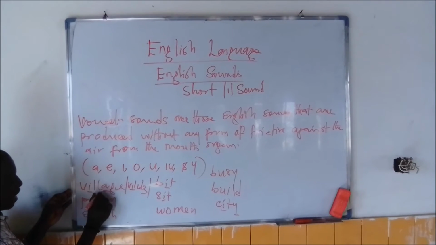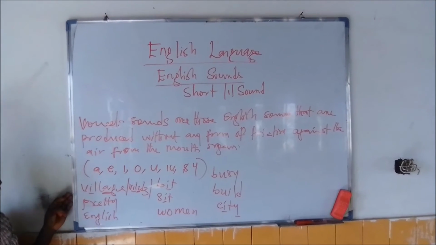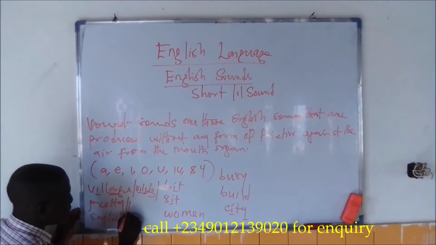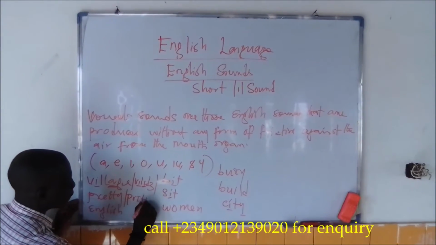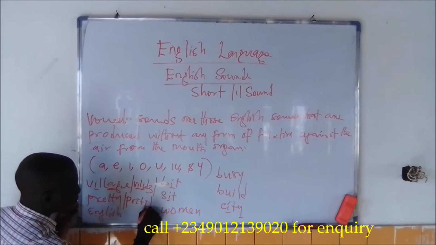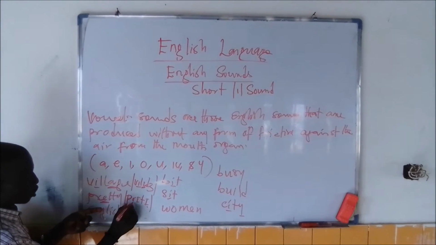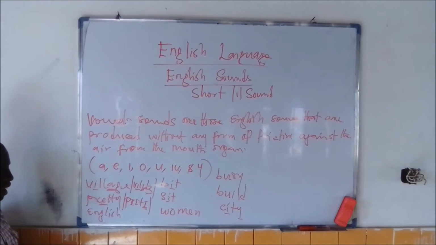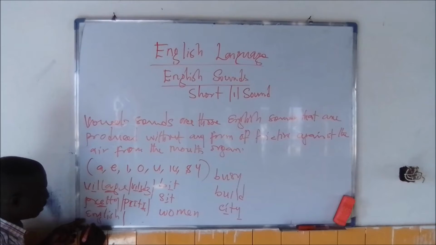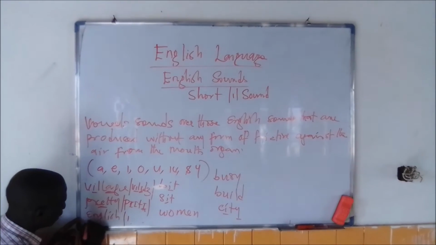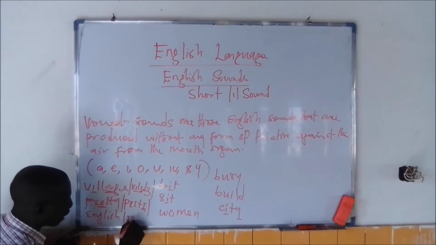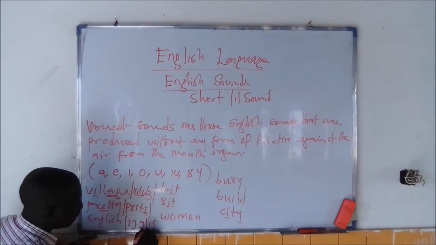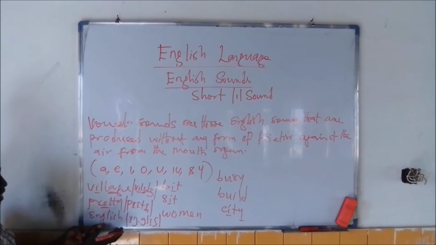For example, when we talk of village, the letter A here takes the position of the letter I, and that's why it is pronounced as village, not village. Then we also talk about pretty. The letter E here takes the position of I, and then E sound, the letter Y takes the position of I, E sound. Then also the word English, the letter E here takes the position of E, and then we talk of E sound. So this is English.